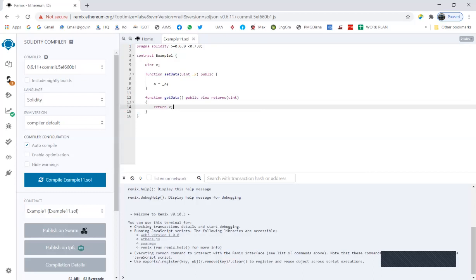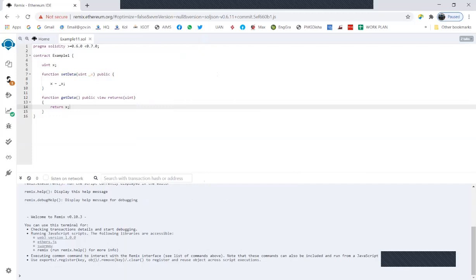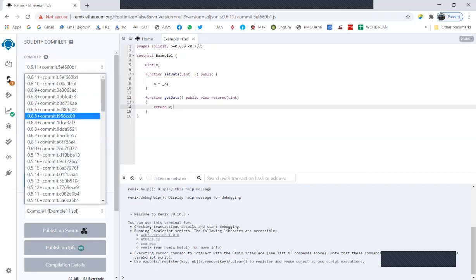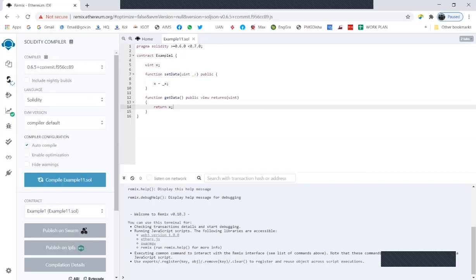Okay, so there is some compilation problem. What is the error? I have changed the compiler version. Now it is through.